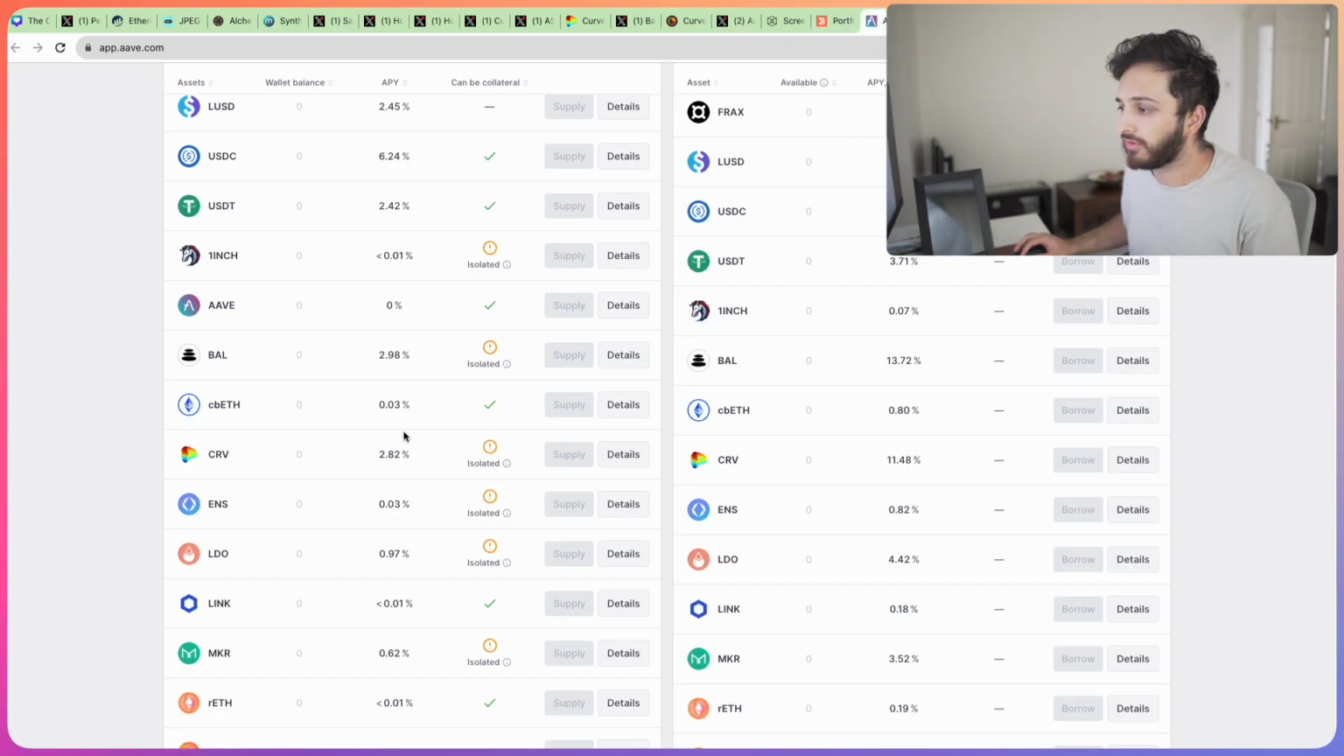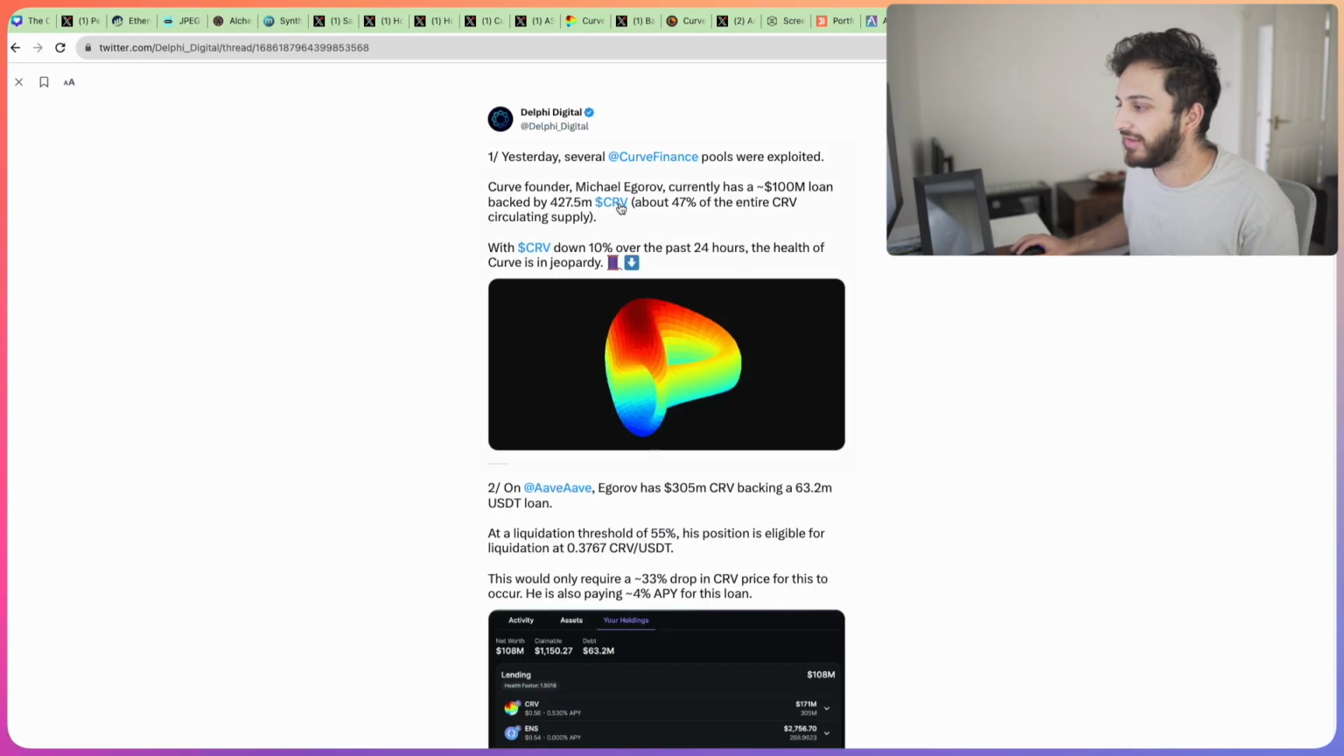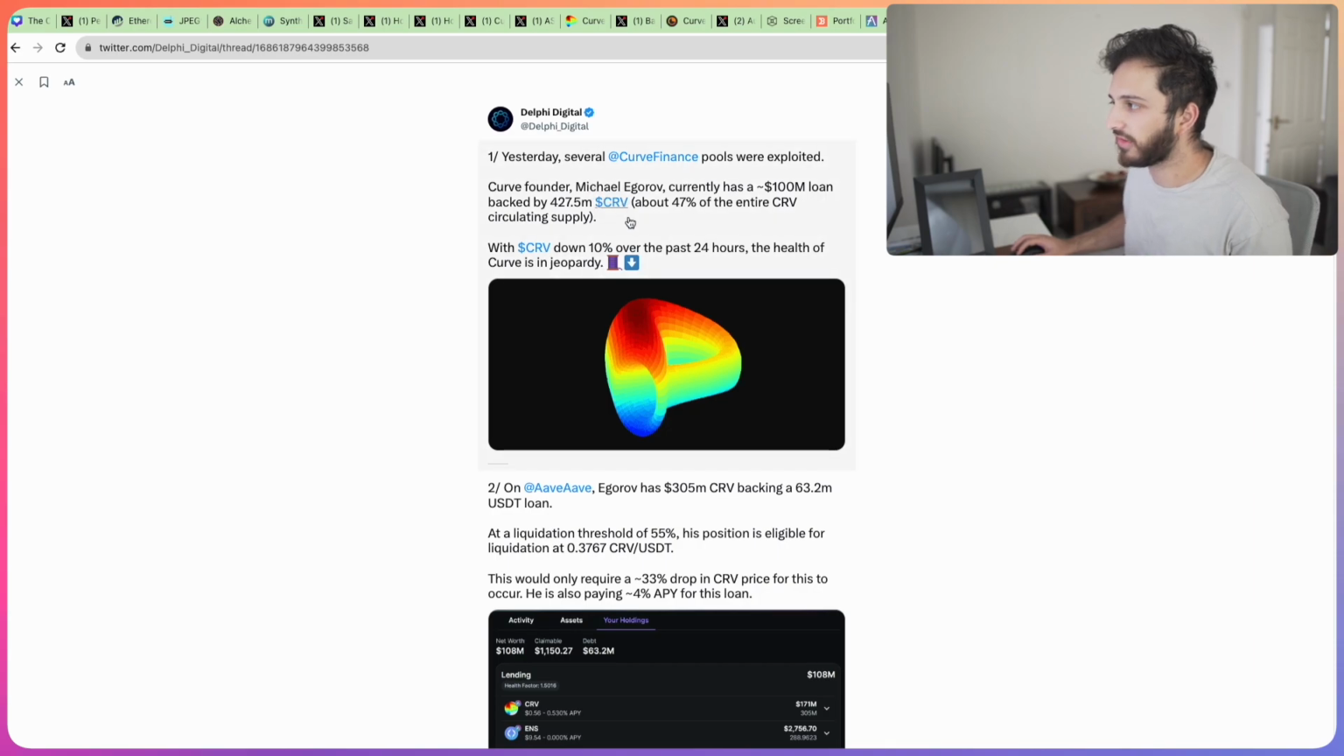Now, the AAVE one, whilst being a lot bigger in size, wasn't as worrying as the one on Frax, and that's because Frax have this innovative model, this time-weighted variable interest rate. So let's have a look and see exactly what happened.